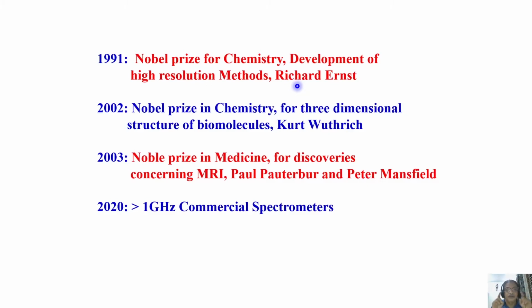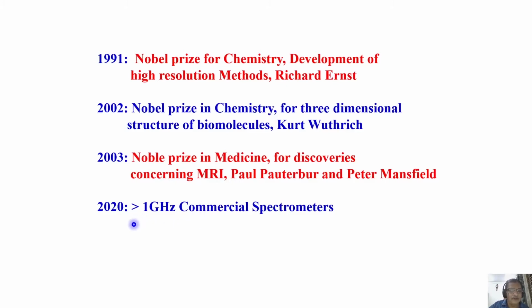In the year 2002, Kurt Wüthrich was given the Nobel Prize in chemistry for three-dimensional structure of biomolecules. And in 2003, the Nobel Prize was awarded jointly to Paul Lauterbur, sorry, it is Lauterbur, and Peter Mansfield for the discoveries concerning MRI.